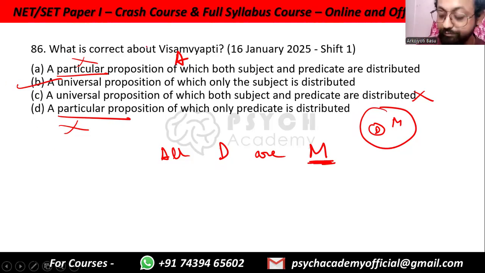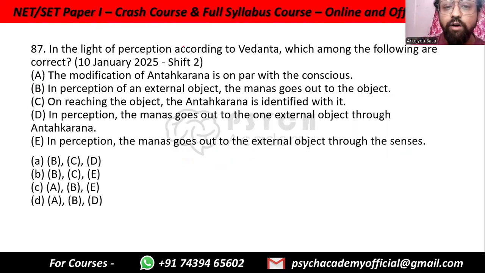So option B. In the light of perception, according to Vedanta, which among the following are correct? The modification of antahkarana is on par with the conscious. Yes, antahkarana is the inner reason. So when we look at something, we try to figure out what is the cause of it. We try to figure that the anta, inside, karana or reason. So inside cause of the particular thing, and it is on par with the conscious. So antahkarana, the way we modify our inner reason is by consciously thinking about it. So A is true.